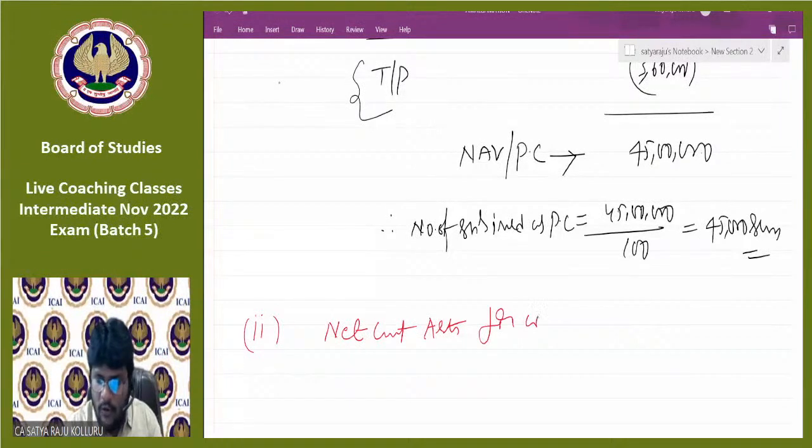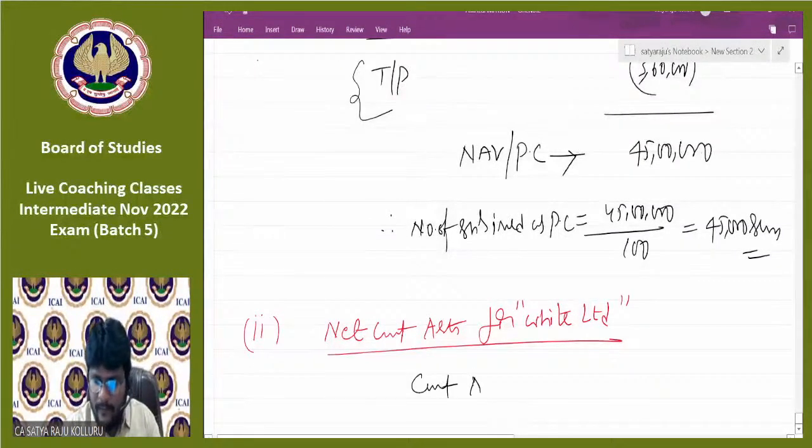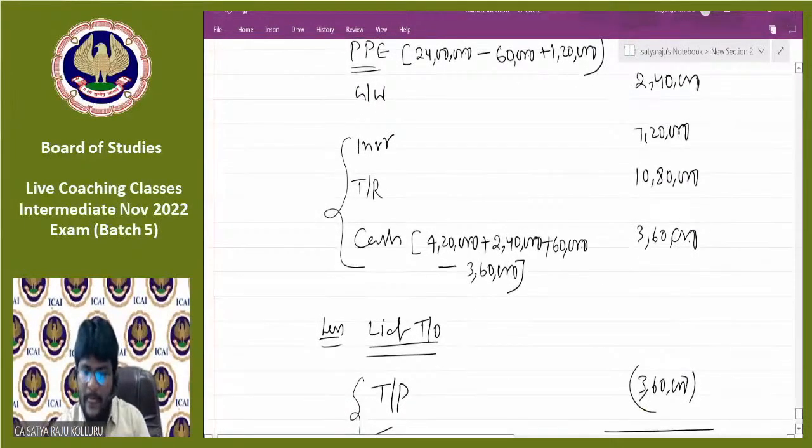You can provide for Black Limited in the same manner. I don't want to provide again; only for White Limited I am providing. So the total of the current assets as on 1/7/2020 they are asking. 7,20,000 plus 10,80,000 plus 3,60,000 minus current liability 3,60,000, which will be 18 lakhs.